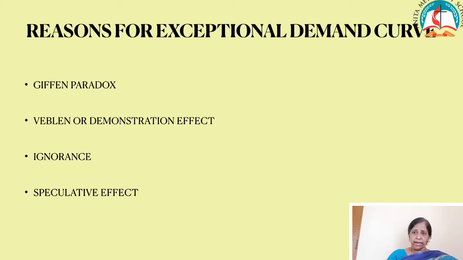Example, stock market. The next one is fear of shortage. During any emergency or war, people may expect shortage of a commodity and so buy more. These are the reasons for the exceptional demand curve.